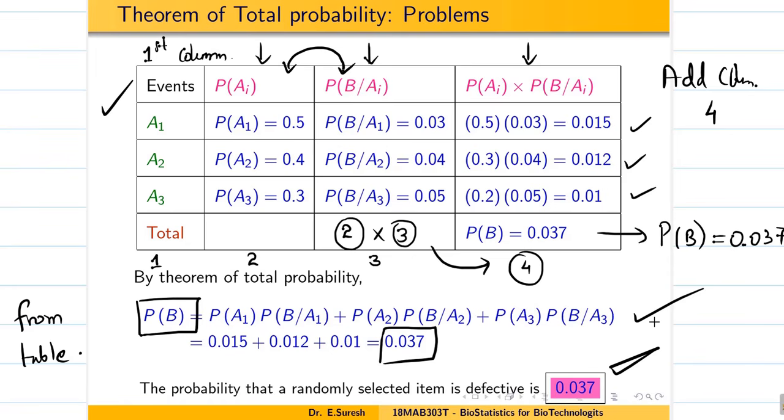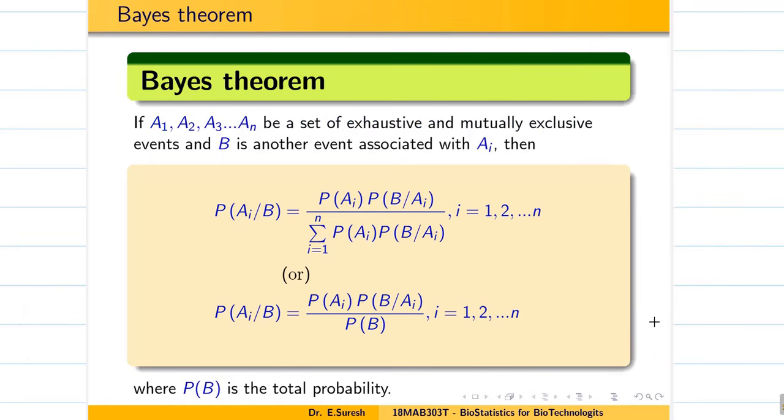Next we go for Bayes theorem. If you know the theorem of total probability, then Bayes theorem is very easy. The same condition: A1, A2, A3 exhaustive, mutually exclusive. B is another event which is associated with all the Ais.